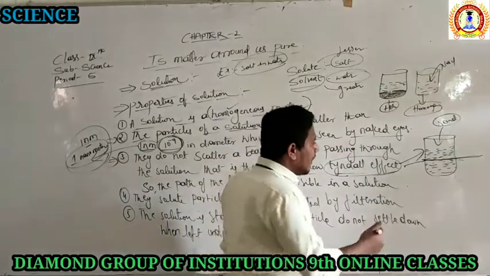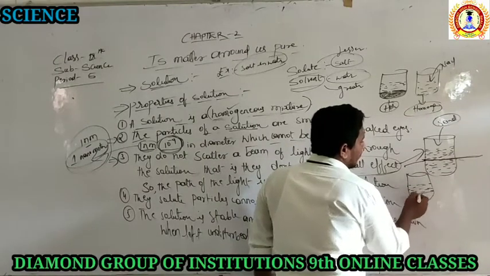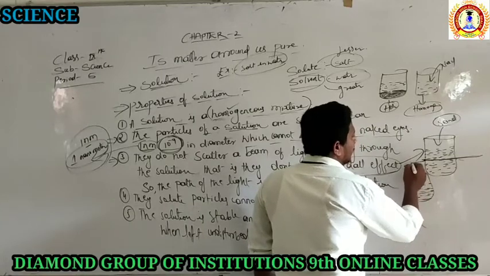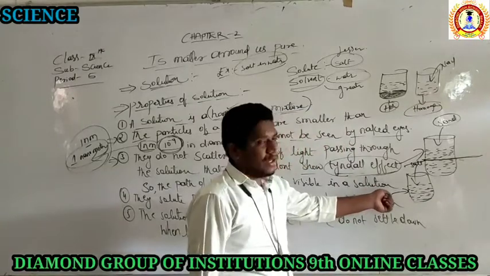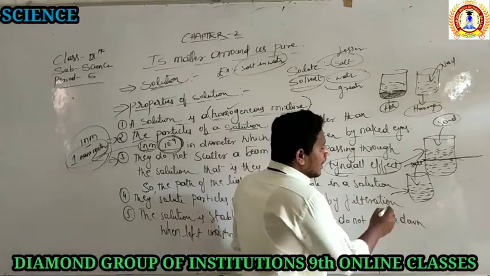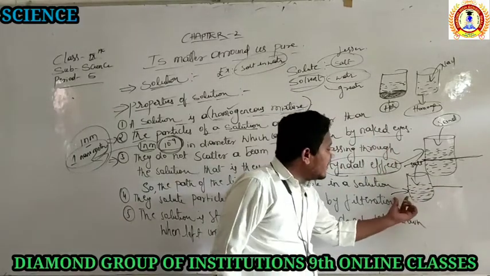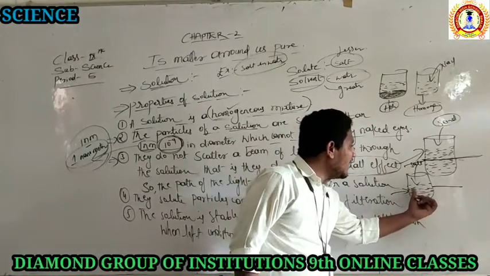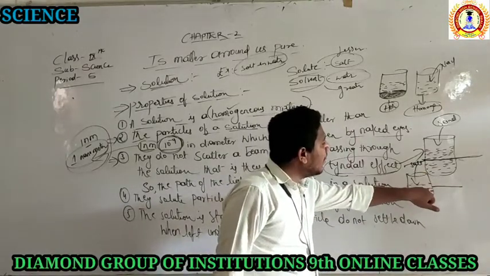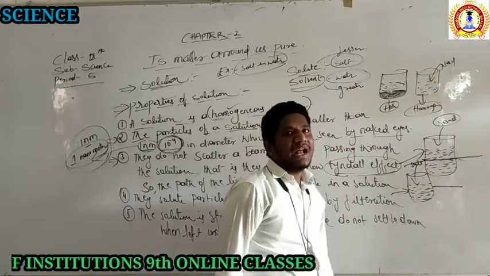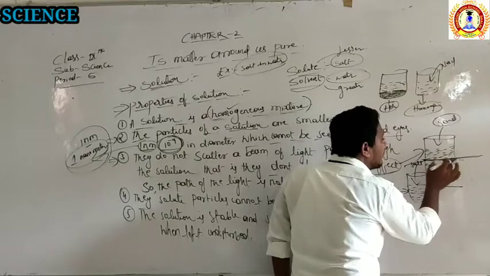You do that same experiment with another glass. Take one more glass. Take the water and add sugar or salt. Add sugar or salt and do the same thing. You put again a battery, a torch, right? Here, the path of the light is not visible. Only we can see the emerging light. You can see the incident light, but the path of the light is not visible inside the glass, which is the mixture of salt and water. There you cannot see any path of the light. But in the mixture of sand and water, you can see the visibility inside the glass also.